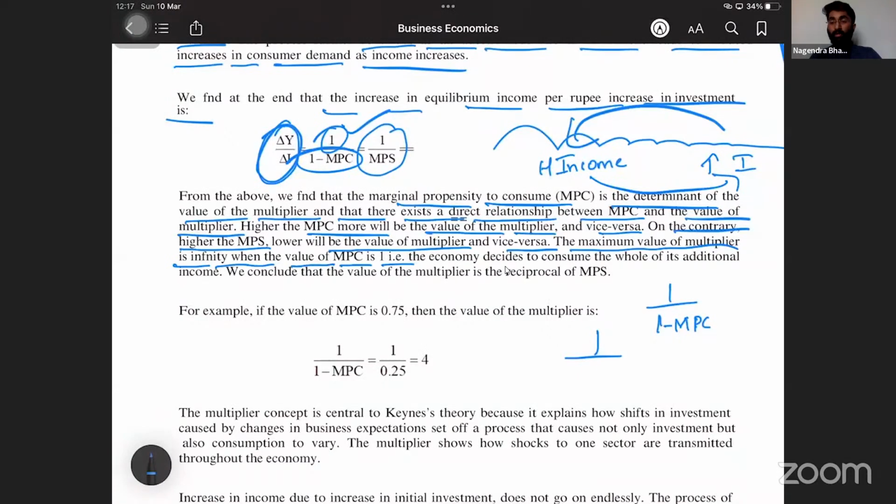If MPC is equal to 1, then what will happen? 1 divided by 1 minus MPC. If MPC is 1, then 1 divided by 0. Anything divided by 0 is not defined. You cannot define that. That means infinity. The economy decides to consume the whole of its additional income. Can we do this here?